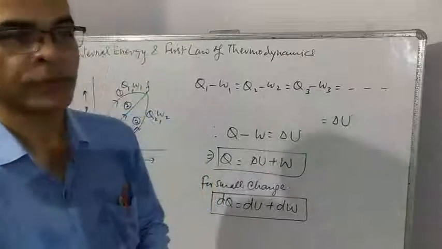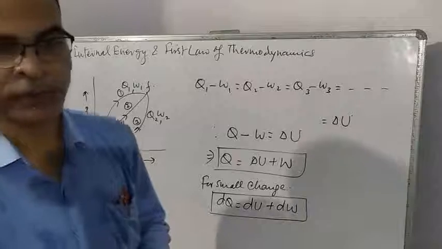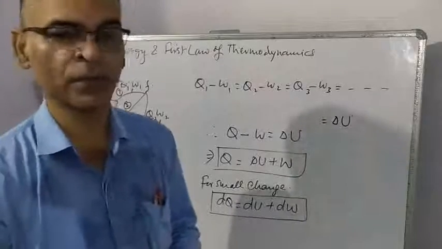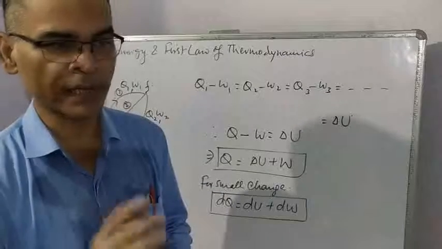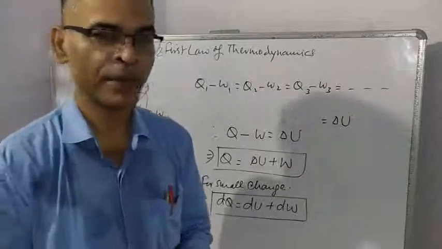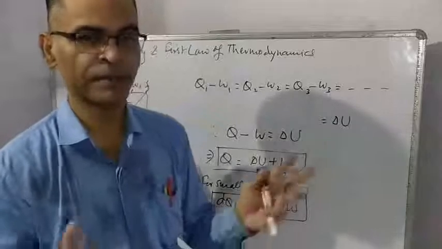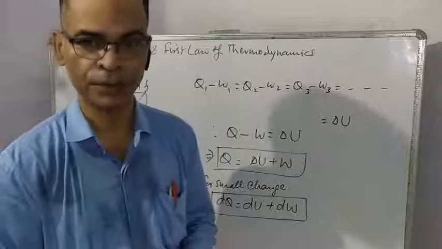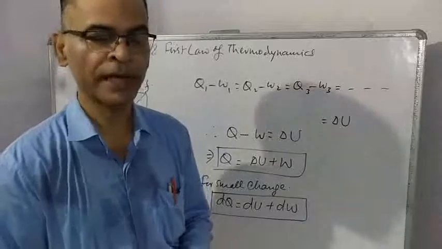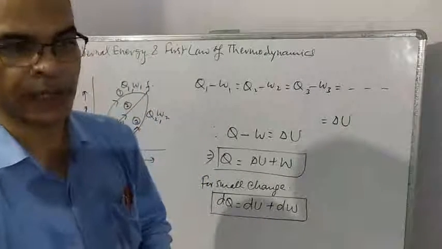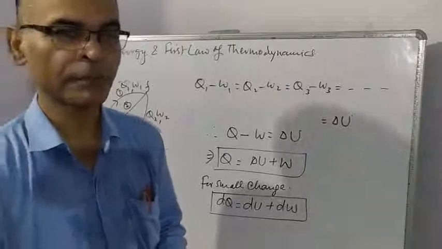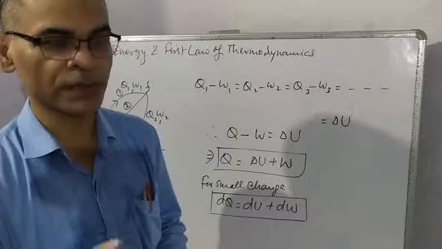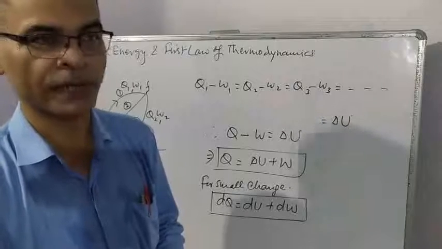That matter will have molecules, very obviously, and these molecules are always in motion, so they have kinetic energy. And because of intermolecular forces among them, these molecules have potential energy too. So the sum of kinetic and potential energy is called internal energy. I repeat, the sum of kinetic and potential energy of molecules of a system is called internal energy of that system.